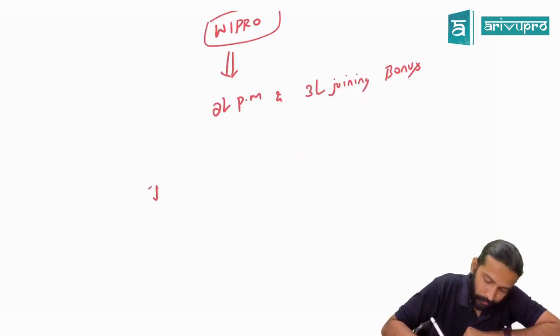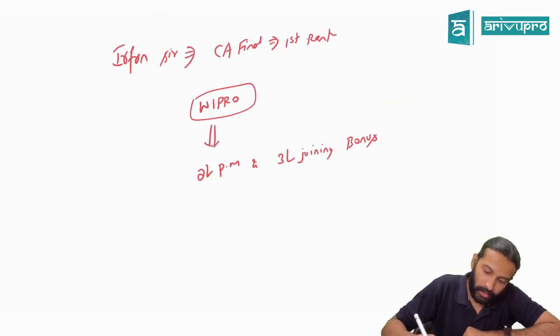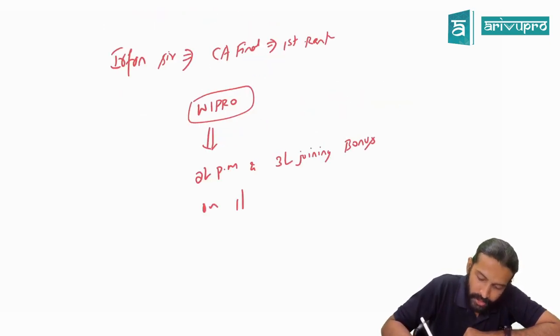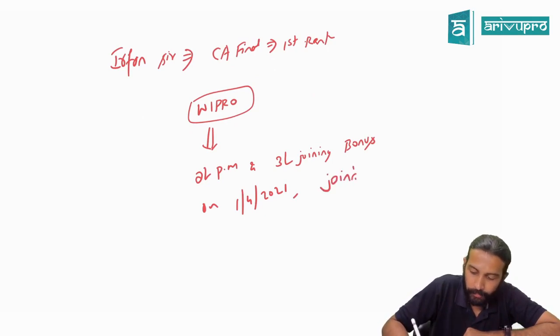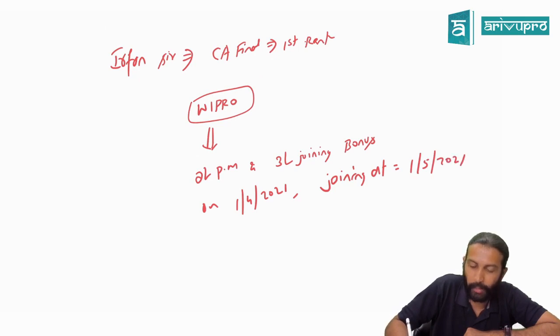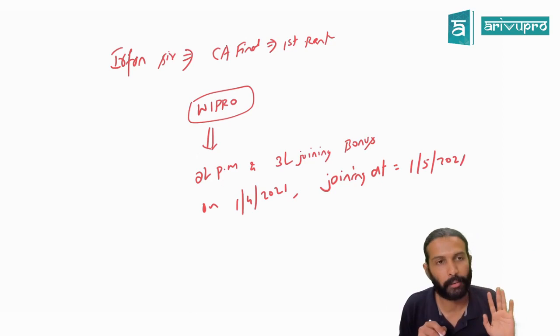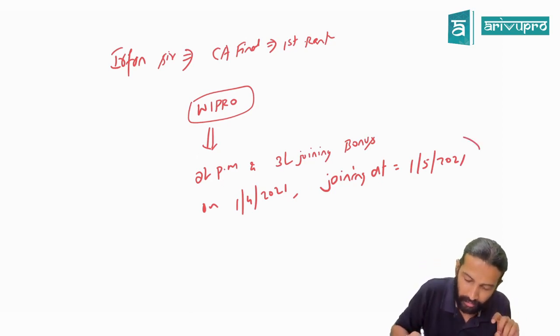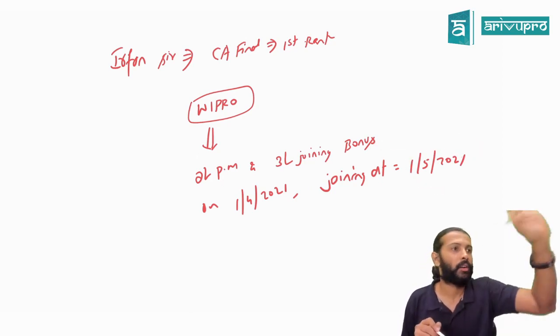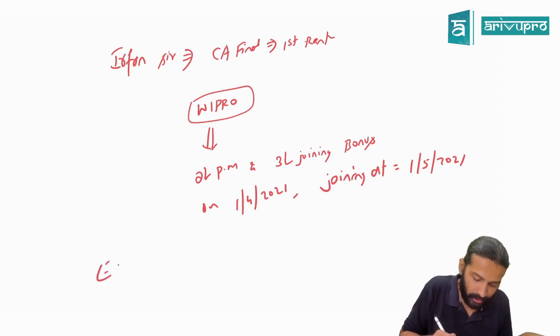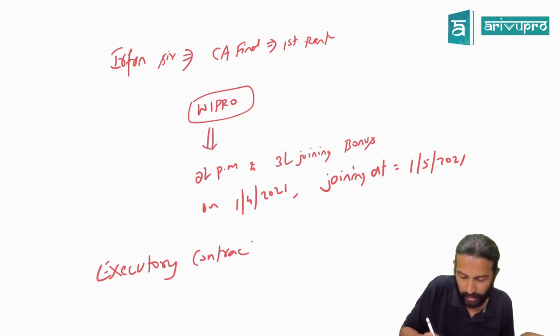Let's say all this happened on 1st April 2021, but the joining date is 1st May 2021. On 1st April 2021, Wipro made this offer to Irfan. But when is Irfan supposed to join the company? 1st May. Can you tell me whether this is an executory contract?